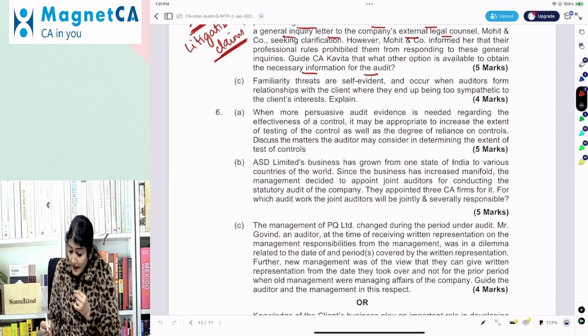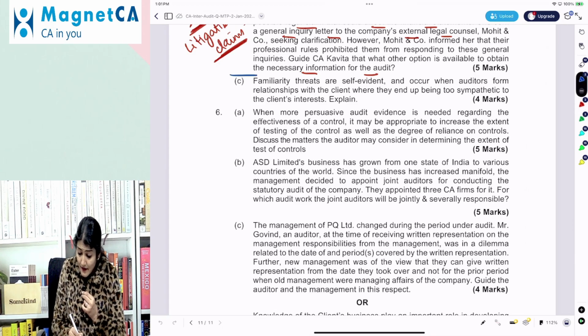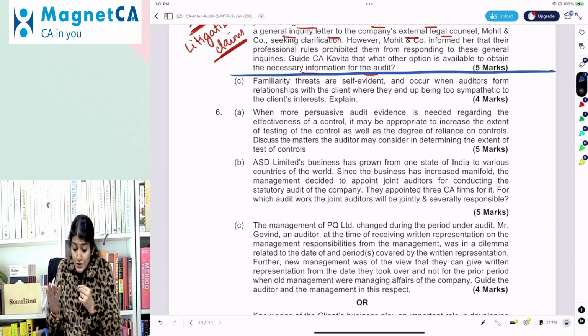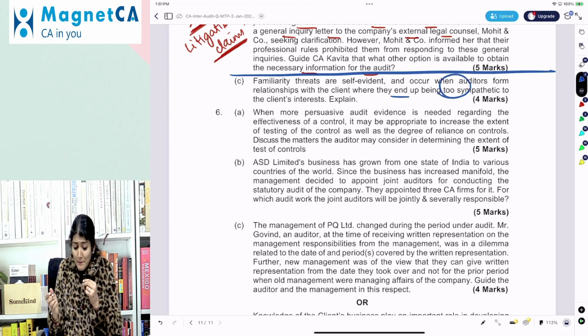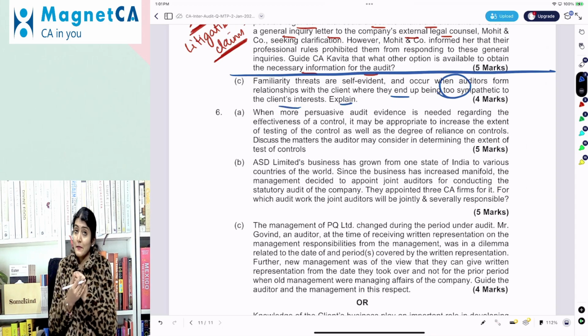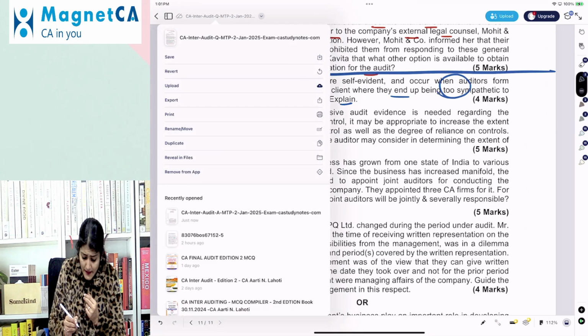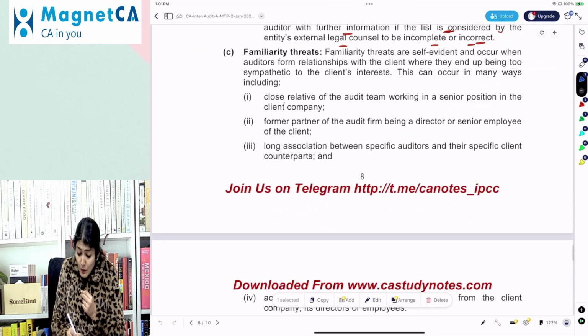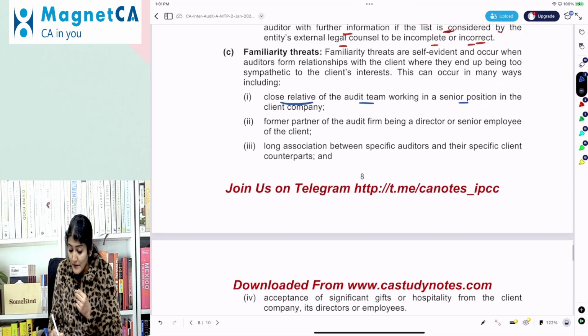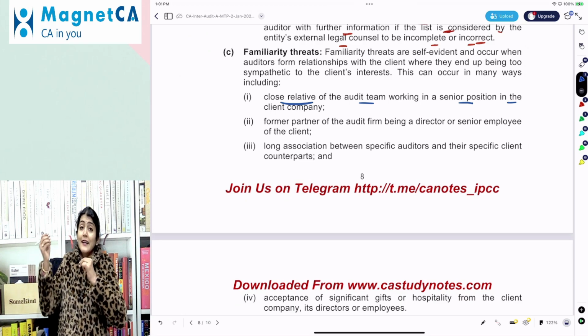Next one, familiarity threats are self-evident and occur when auditors form relationships with the client where they end up being too sympathetic to the client's interest. Right? So too sympathetic to the client's interest. When would you be too sympathetic? When a close relative of the audit team is working in a senior position in the client company.